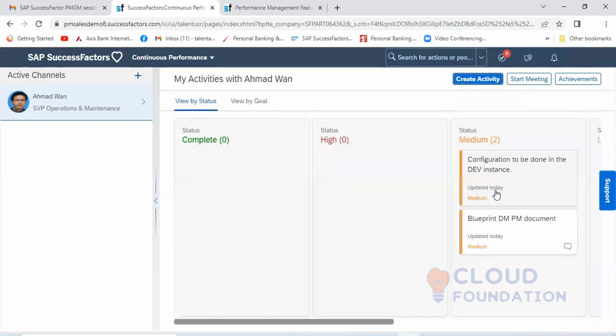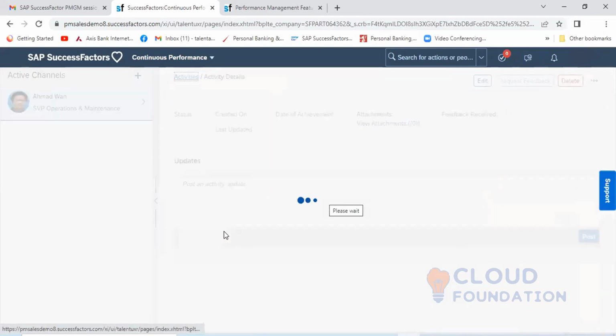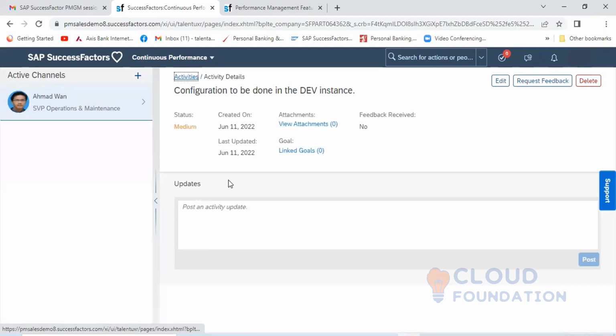I have created it today, so it is showing today's date. When I go and see it tomorrow, it will show tomorrow's date, 11/6. According to that, the date also will get updated here.